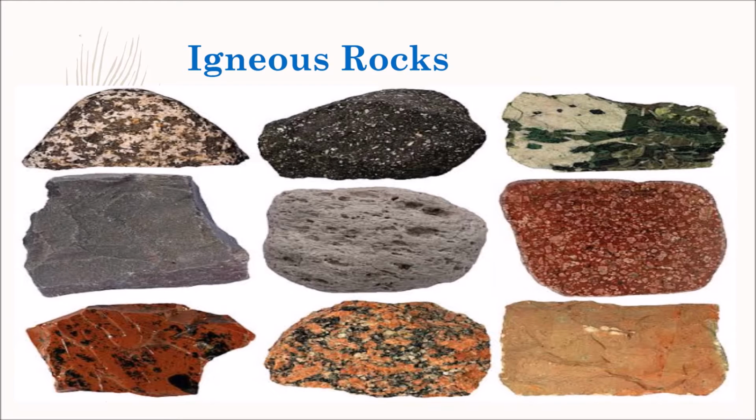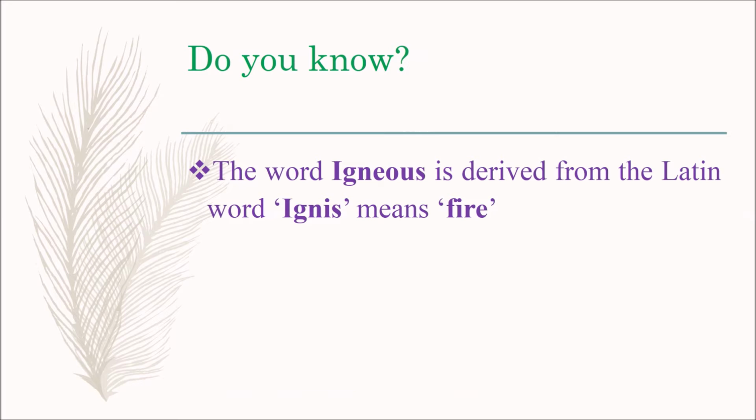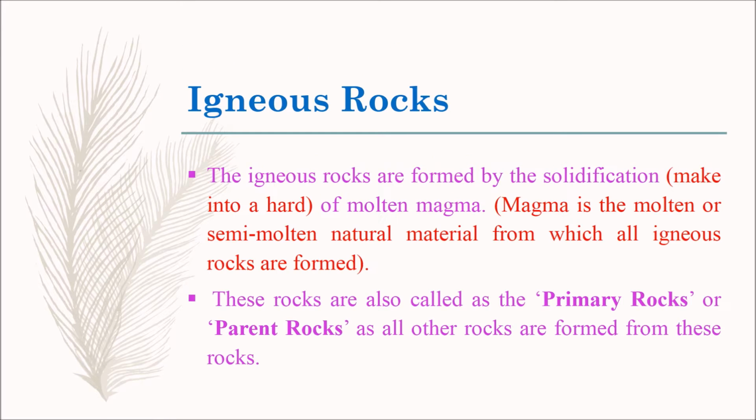First, we are going to learn about igneous rocks. Do you know what is meant by igneous? The word igneous is derived from the Latin word ignis, means fire. Igneous rocks. The igneous rocks are formed by the solidification of molten magma.